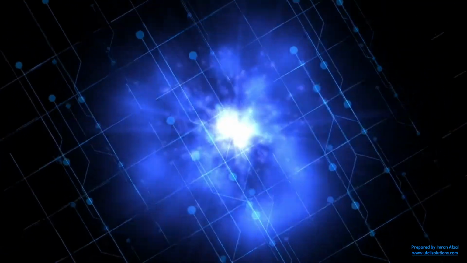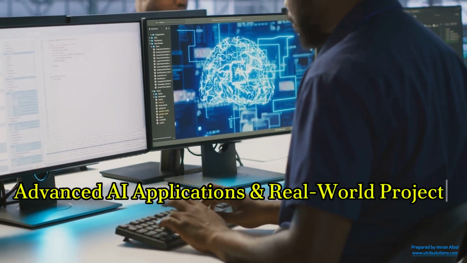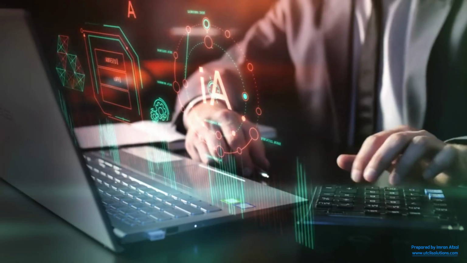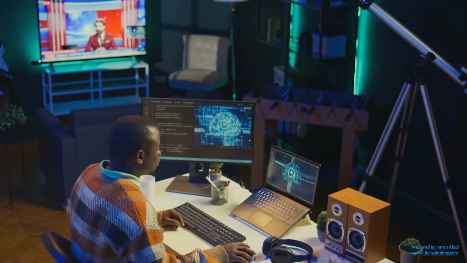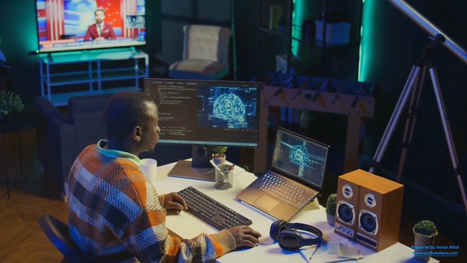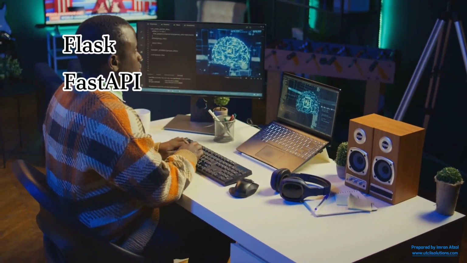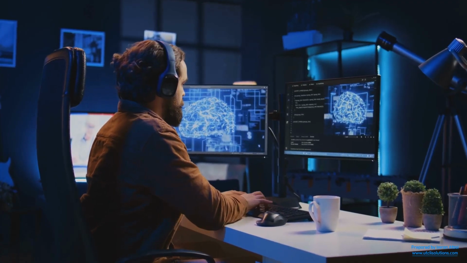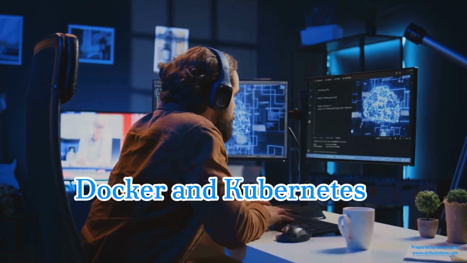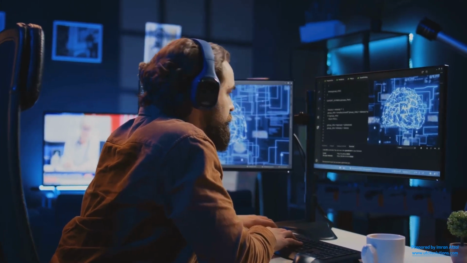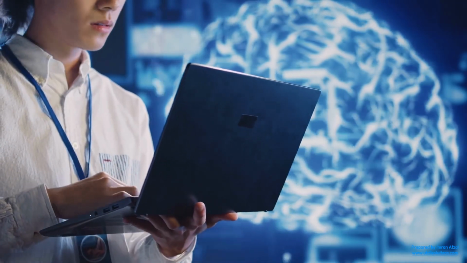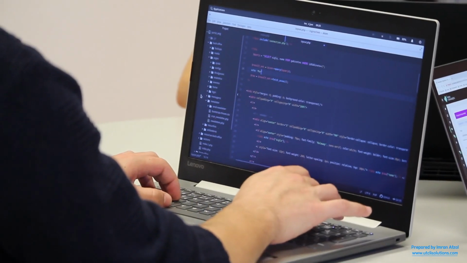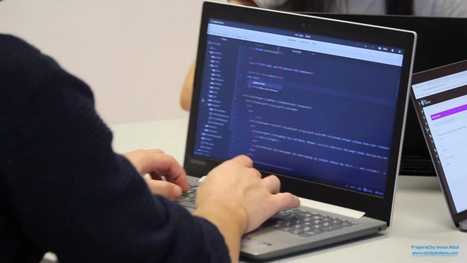Next, step 5, advanced AI applications and real-world projects. Weeks 17 to 20. It's time to apply your knowledge and build real AI systems. Work on full-stack AI projects, build and deploy models using Flask, FastAPI, or Streamlit. Learn about MLOps, automating AI model deployment and monitoring. Start using Docker and Kubernetes to make your AI applications scalable. Explore cloud platforms like AWS, Google Cloud, and Azure for model deployment. Contribute to open source AI projects. This will help build your credibility.